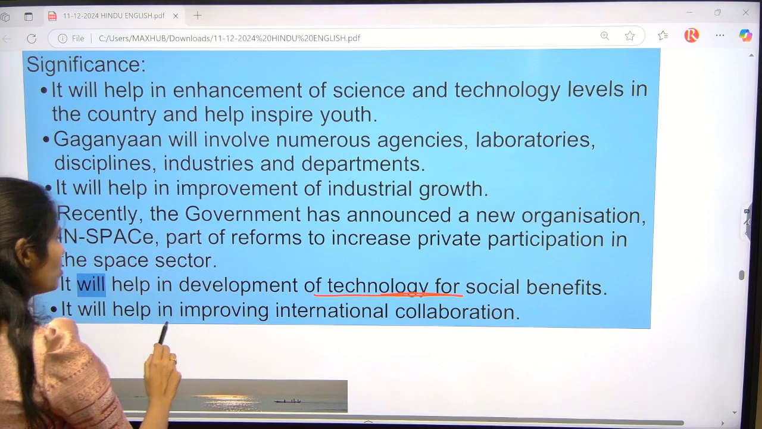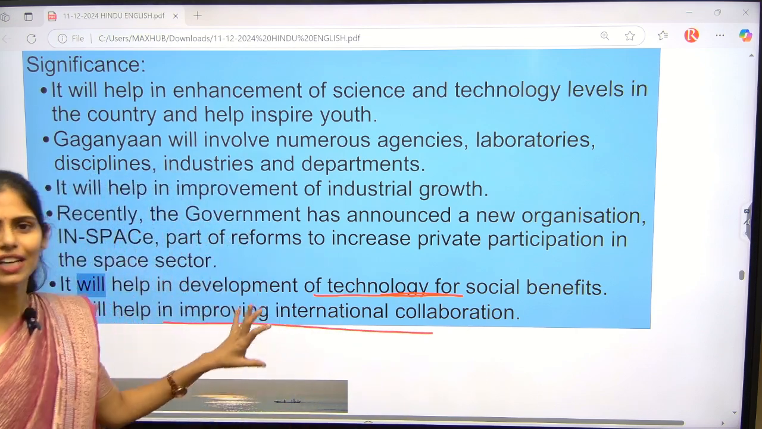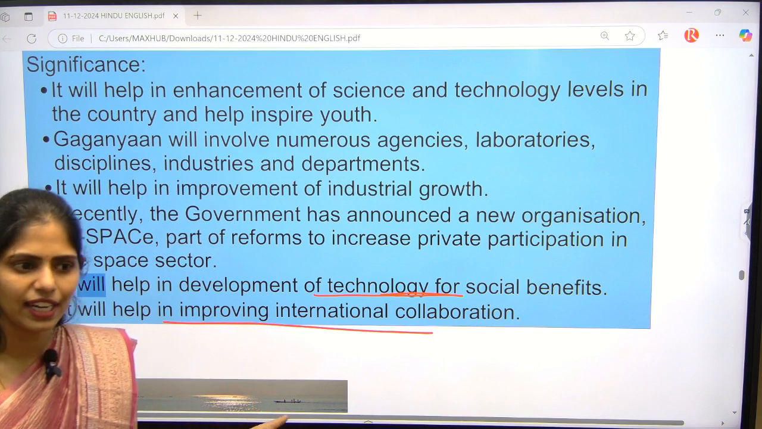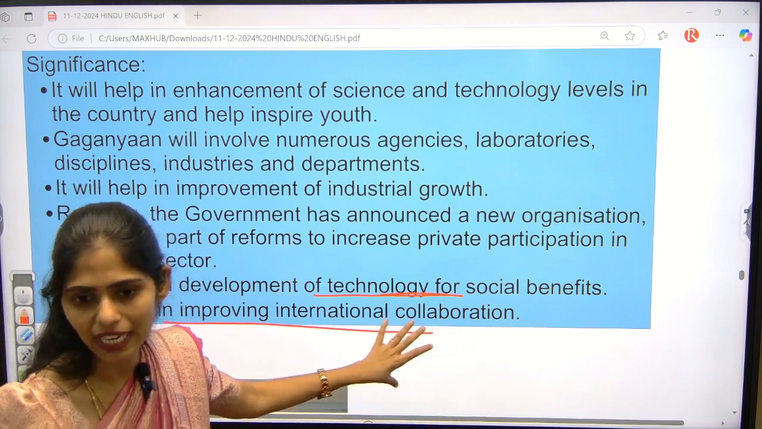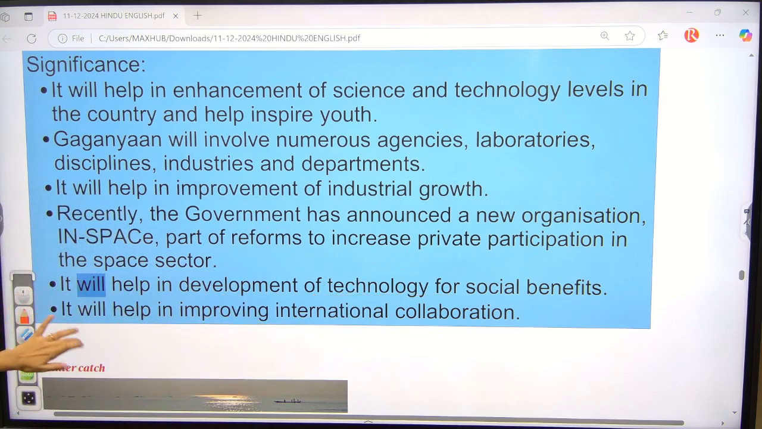And next, we can also improve international collaboration. Different countries can invest in our country and we can have good collaboration with different countries. So these are some of the significance.